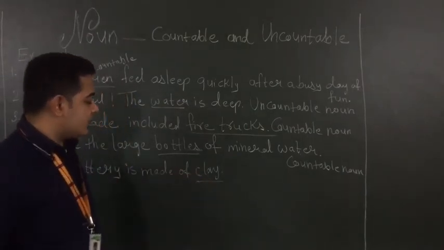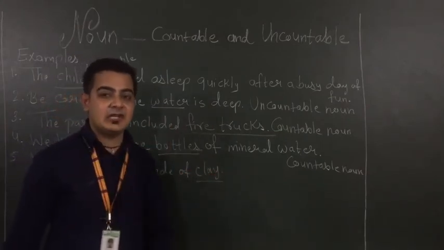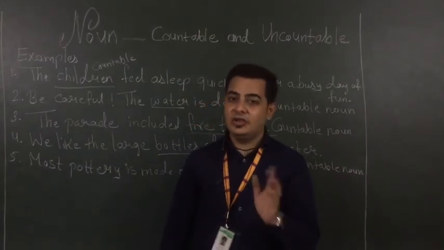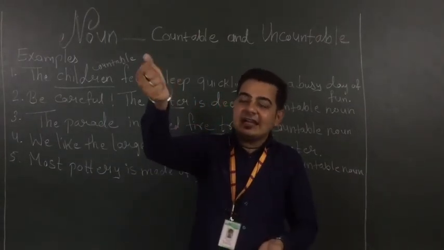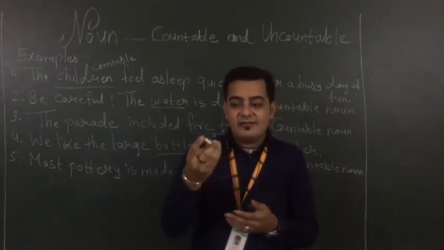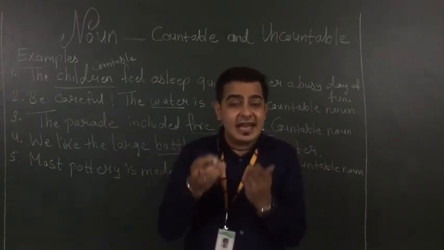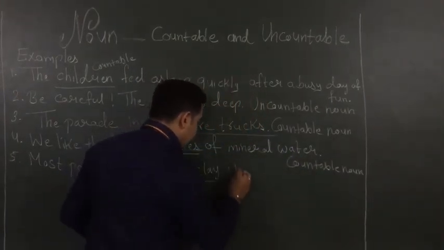So we can consider this as a noun. Yes, absolutely we can. But can we count the clay? No, we can't. Why? Because we can't count it, right? If I make a chalk from this clay, that we can count, but the clay I can't count, right? So this is my uncountable noun.